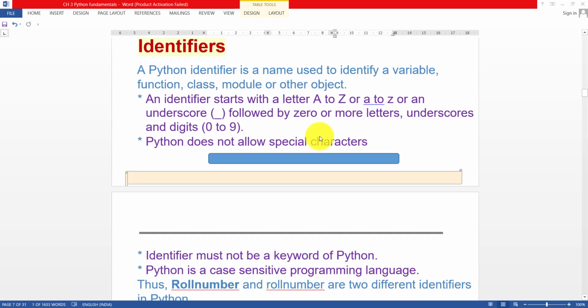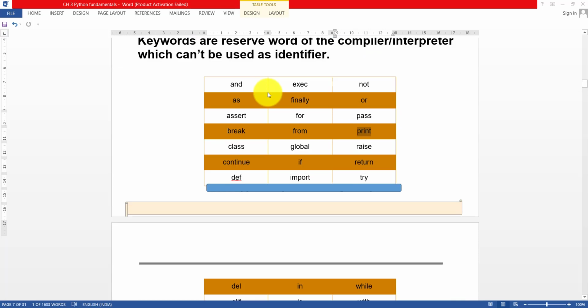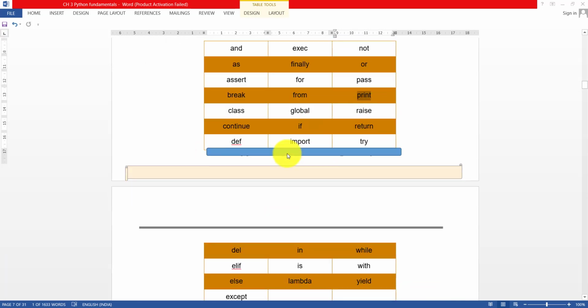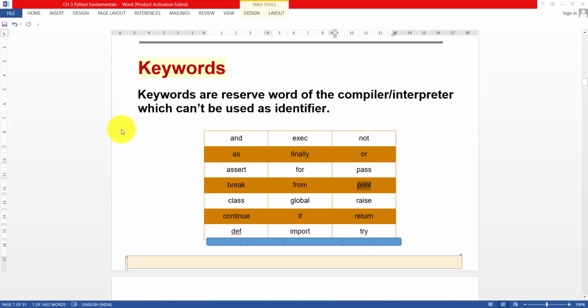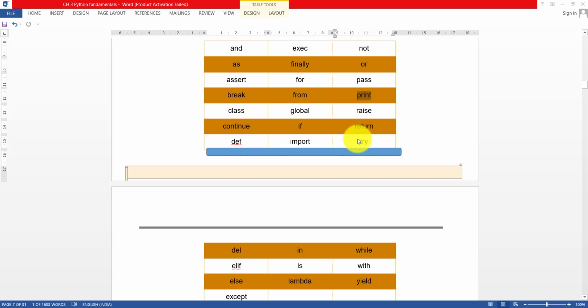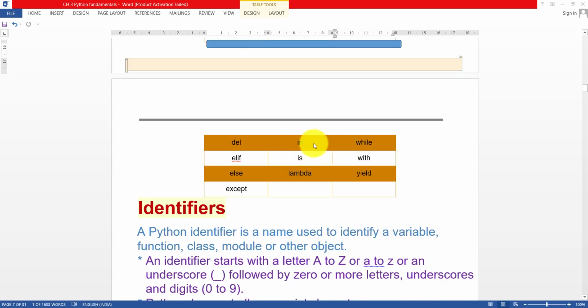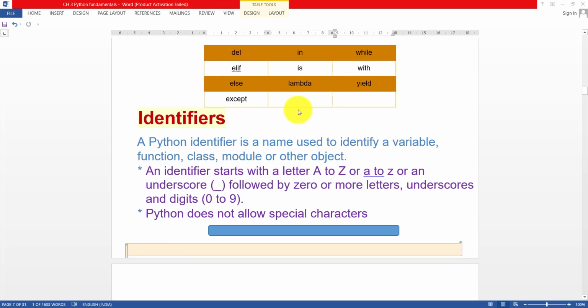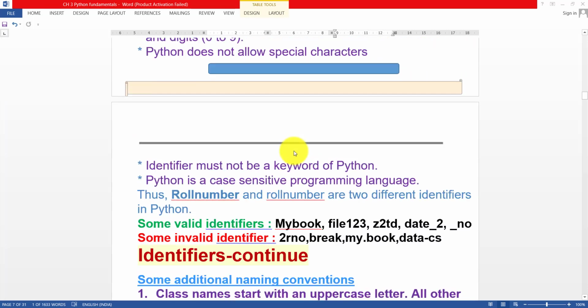We have reserved words, and these reserved words come under keywords. There we also mentioned which words cannot be used as identifiers. So these keywords you can never use as an identifier. These are all the reserved words. Other words you can use.